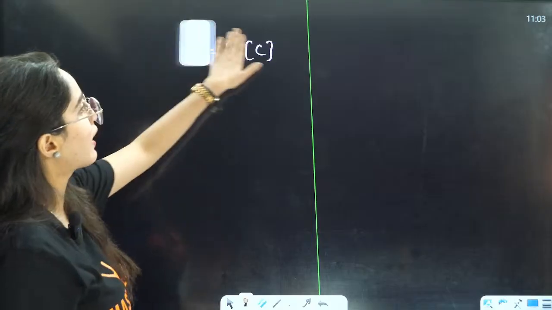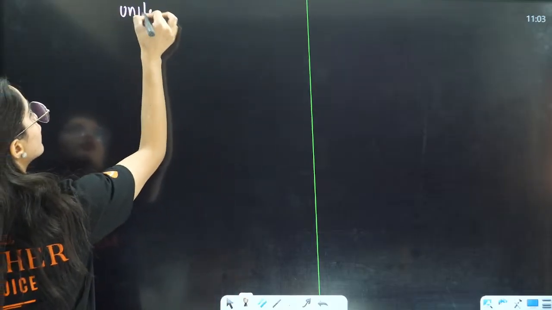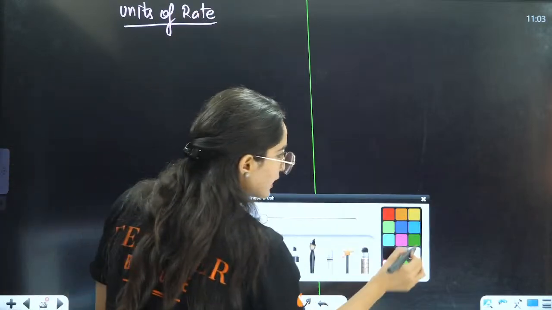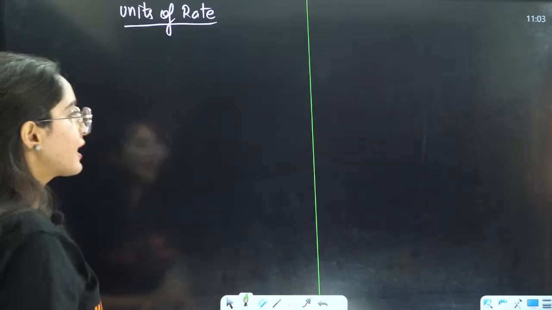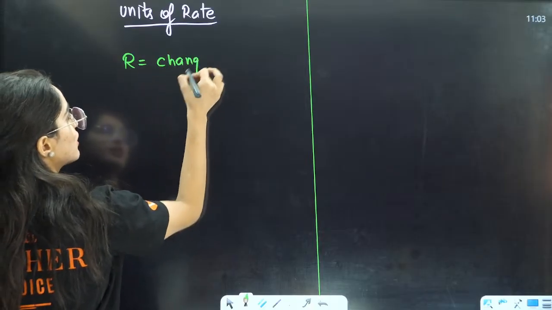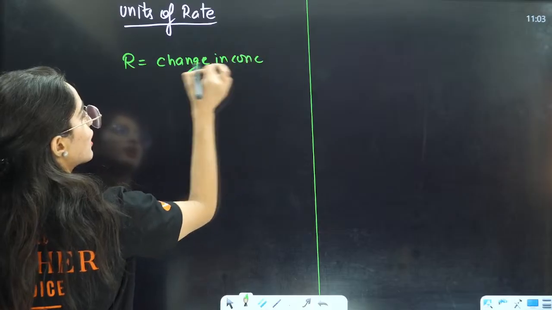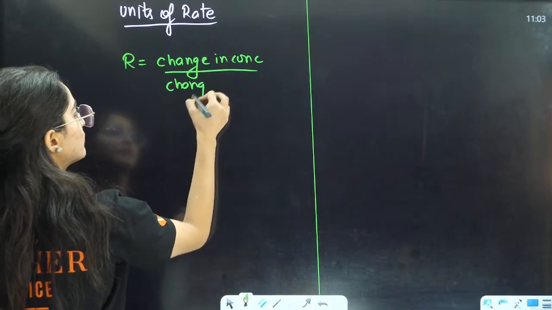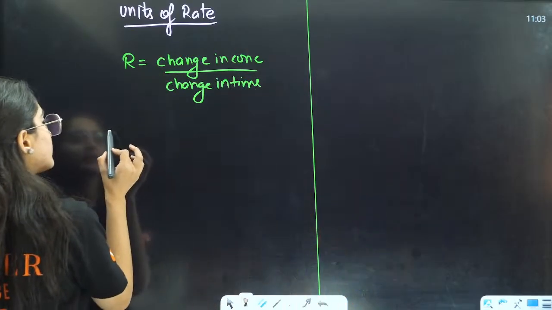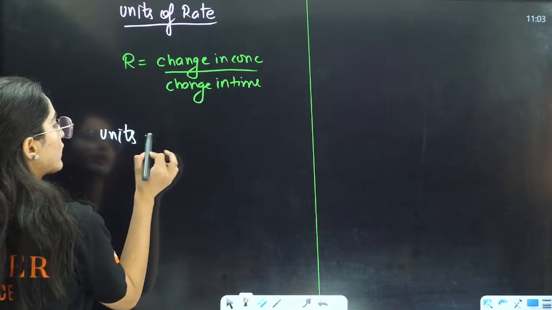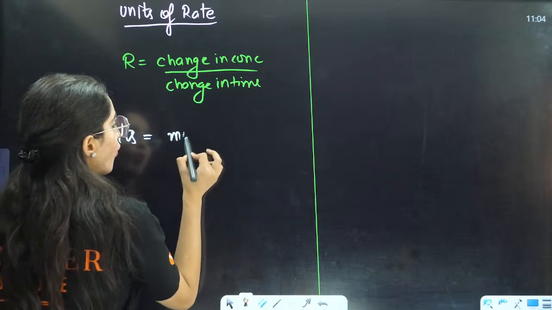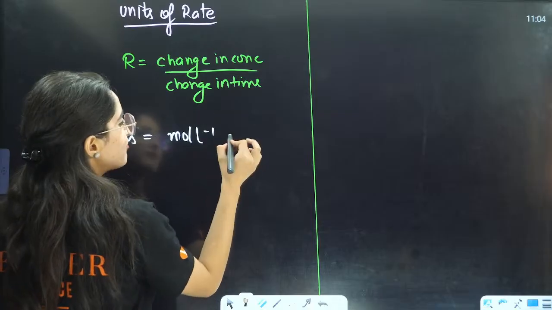Firstly, I will define the units of rate. What is rate? If you define the rate, it is equal to change in concentration divided by change in time. So the units of rate are change in concentration, where concentration is expressed in molarity. Molarity is mole per liter, and the time can be in seconds.